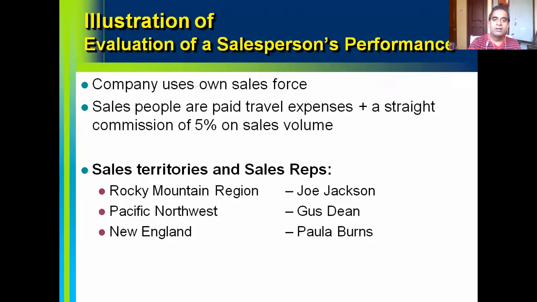Then salespeople are paid travel expenses plus a straight commission of 5% on sales volume. Then sales territories and sales reps: Joe Jackson was assigned to the Rocky Mountain region. To the Pacific Northwest territory, Gus Dean was allocated. And to the territory of New England, Paula Burns was allocated.